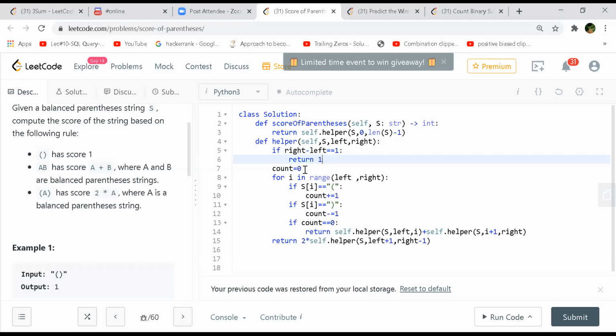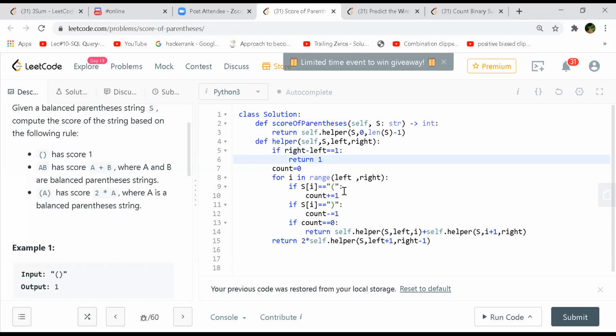Okay, so you're running a for loop between those two left and right indexes. And then you're checking for open and close. So when your count is zero, then only you go, because your balance is zero. Then it makes sense to actually divide that into further calls. Correct, correct, yeah.